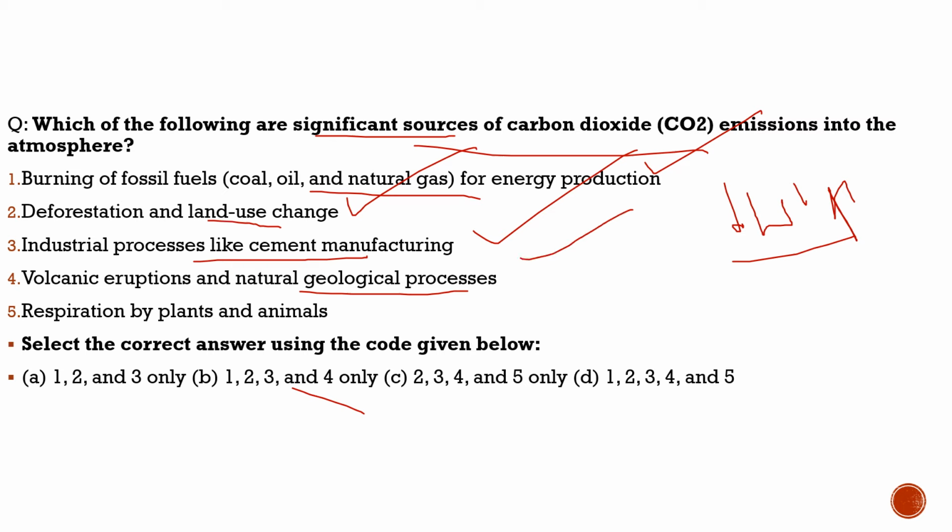Now we are left with the fifth statement, respiration by plants and animals. Most of you would think that it is also true, because through respiration we release carbon dioxide. But guys, it is incorrect, because here it is talking about the sources which increase carbon dioxide in the atmosphere. Even though respiration releases CO2, it is countered by photosynthesis, so it does not lead to significant carbon dioxide emissions into the atmosphere. So this option becomes incorrect.